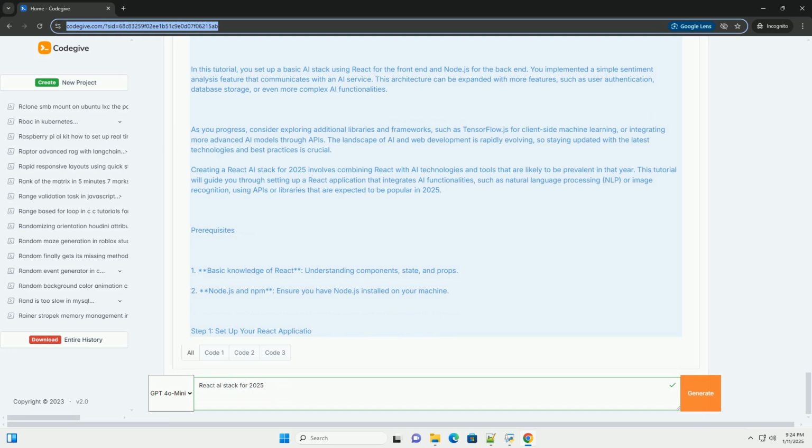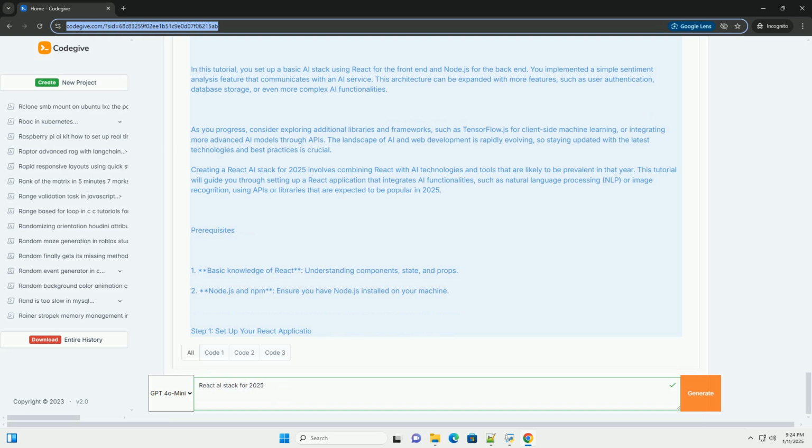Step 3. Connect frontend and backend. In your React application, you will create a simple form to input text and display the sentiment analysis result. Open src/App.js and replace its contents with: